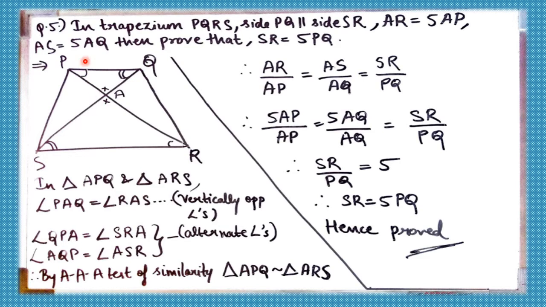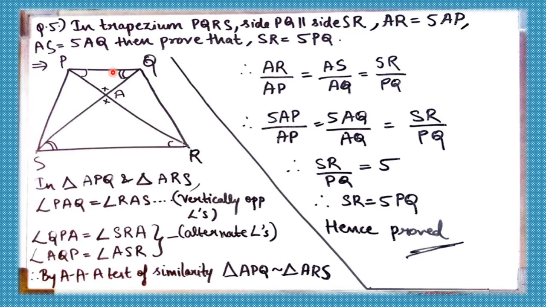Now since PQ is parallel to SR, angle QPA is equal to angle SRA. Alternate angles means this Z, corners of Z we can say. And similarly, I have marked the equality: angle PQA is equal to angle ASR.